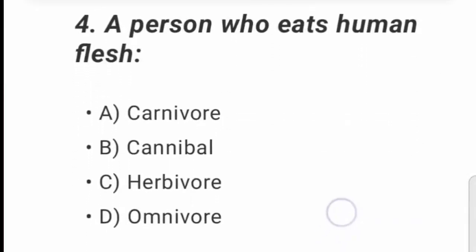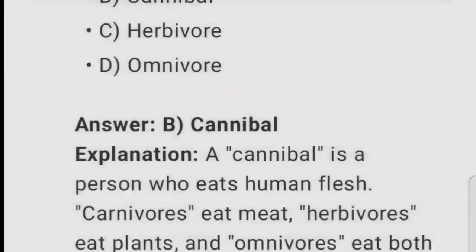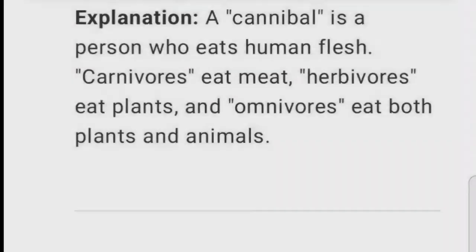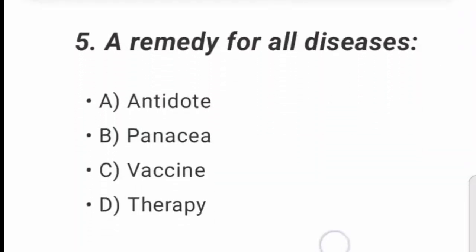4. A person who eats human flesh. A. Carnivore. B. Cannibal. C. Herbivore. D. Omnivore. Answer B. Explanation. A cannibal is a person who eats human flesh. Carnivores eat meat. Herbivores eat plants, and omnivores eat both plants and animals.